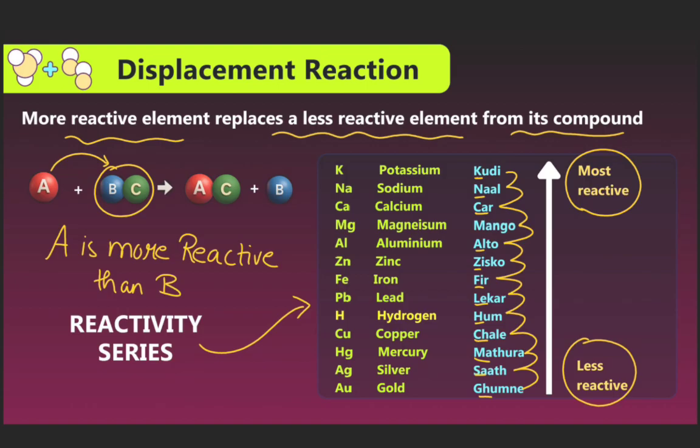So we can see the reactivity series: K potassium, Na sodium, Ca calcium, Mg magnesium, Al aluminium, Zn zinc, Fe iron, Pb lead, H hydrogen, Cu copper, Hg mercury, Ag silver, Au gold. Reactivity increases from bottom to top. So potassium is the most reactive, while gold is the least reactive in this series.